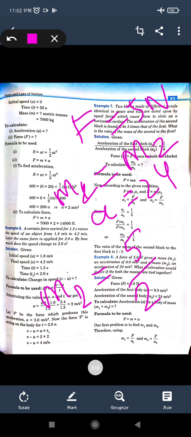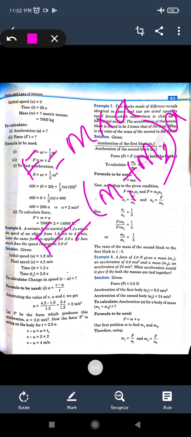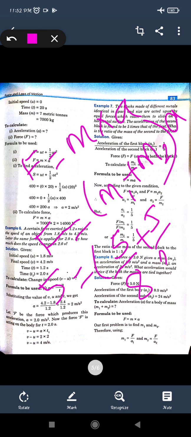Now we have to find out what the acceleration would be if both the masses are tied together. We already know that force is equal to mass into acceleration, but we have tied these two objects, m1 plus m2, together. So the mass will be the sum of the two masses. Force is the same, that is 5 Newton itself. The masses m1 plus m2 are 5 by 8 and 5 by 24, and acceleration we have to find.